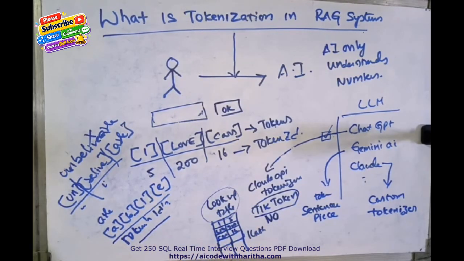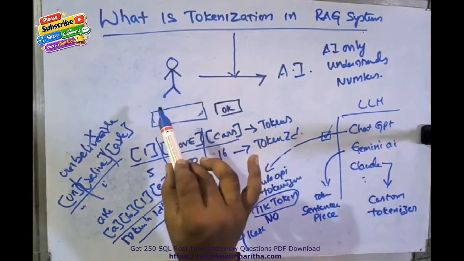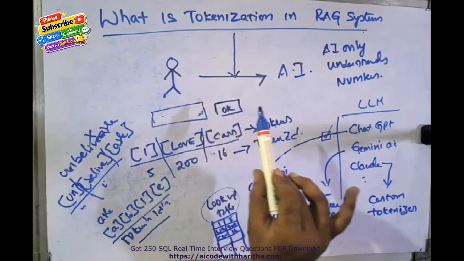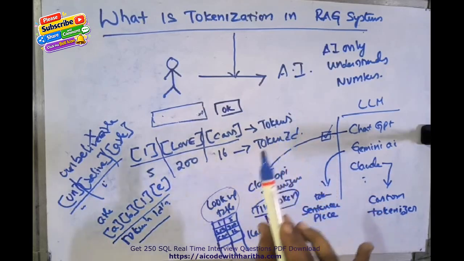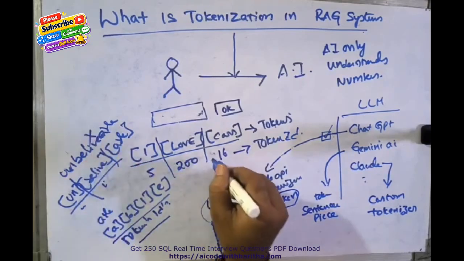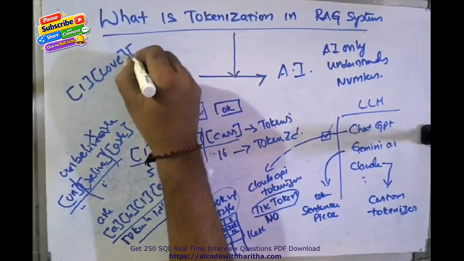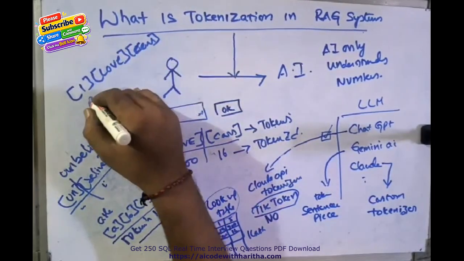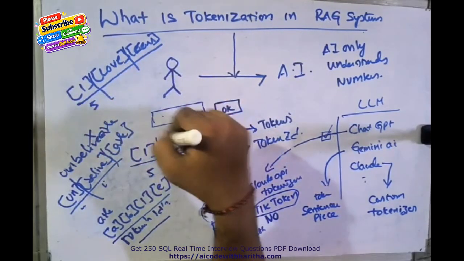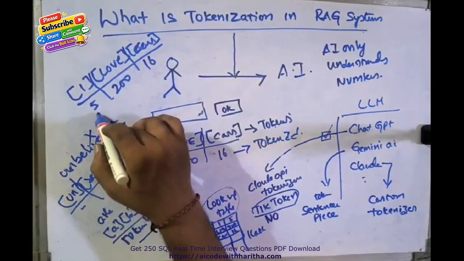I think you totally understand what I said. Tokenization is nothing but taking the raw text the user enters and converting it into numbers. For this example, "I love cars," we got token IDs 5, 200, and cars is 16.